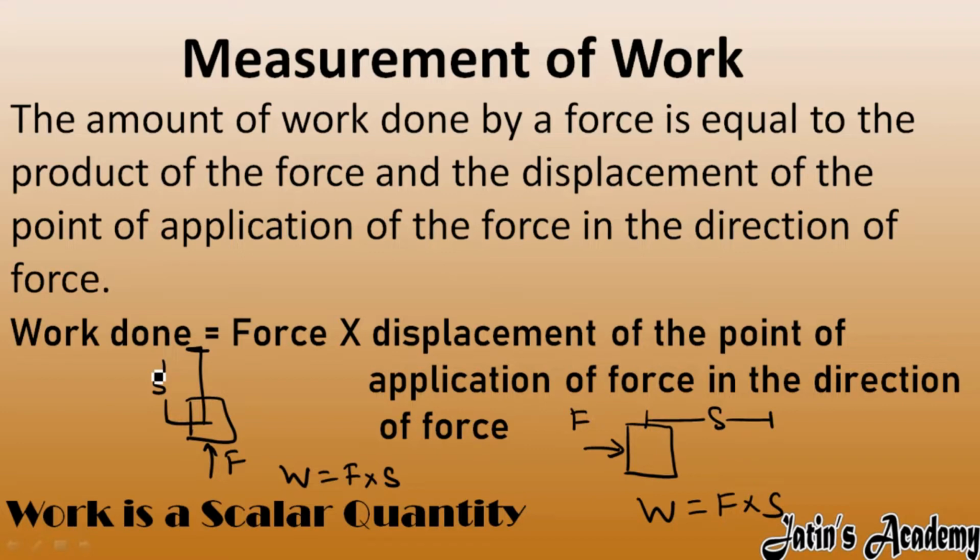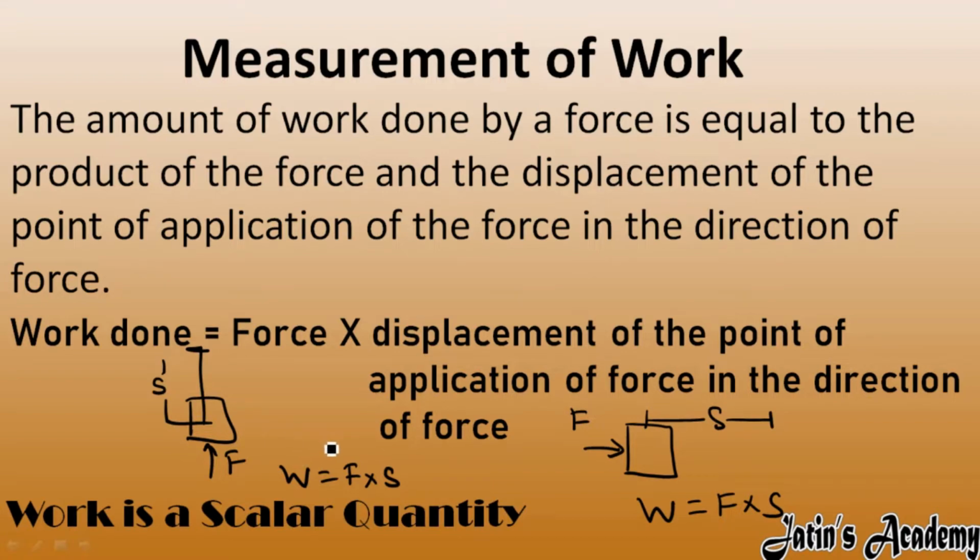By changing the direction, the magnitude of work done will not change, and even the positive or negative sign will not change. So work done does not depend upon the direction. When any quantity does not depend upon the direction, that quantity is called a scalar quantity. So that's why work done is a scalar quantity.